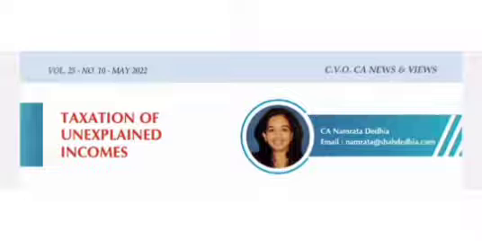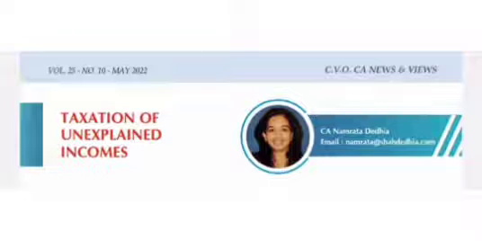The charging sections, as discussed in detail in the other articles in this newsletter, lay down the conditions when a certain item shall be added to the income of the taxpayer, i.e., when the taxpayer is not able to offer any explanation regarding the nature and source of the cash credits or investments or money, etc. or the explanation offered is not satisfactory in the opinion of the assessing officer.